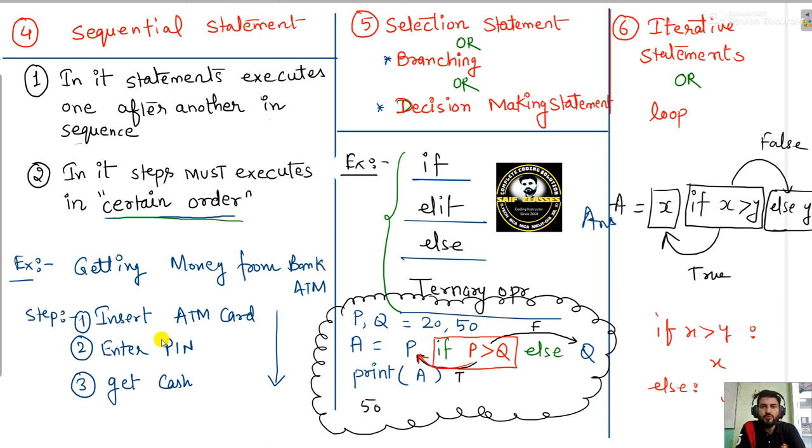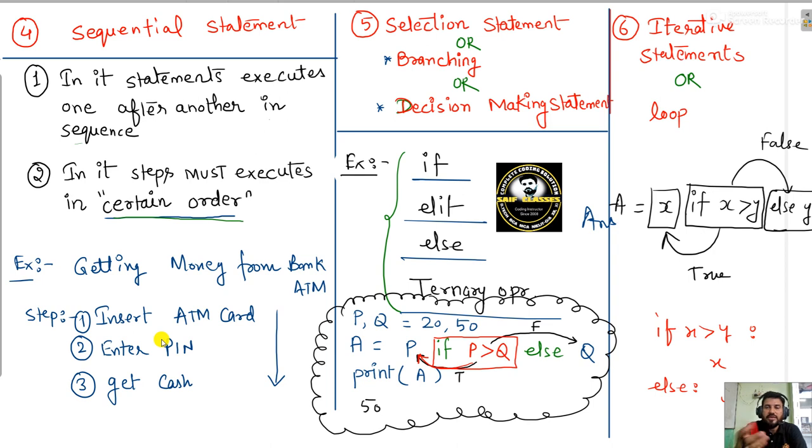Another example: to start your scooty or bike, you have to insert the key, twist it, and then take the self start. You can't start it and then insert the key. Whenever sequential statements execute one after another, you have to follow a certain order, and you are not allowed to change it. If you try, you will not get your answer.